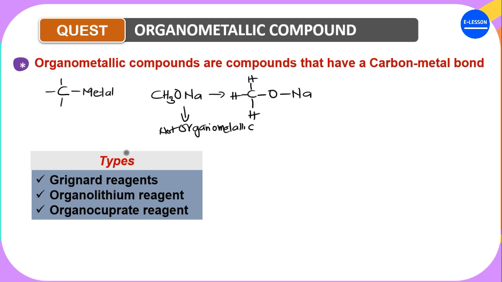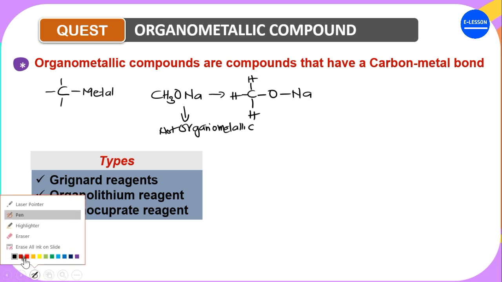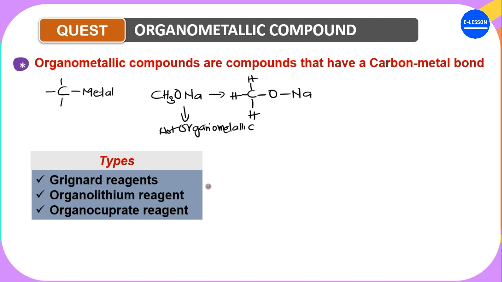Examples of the organometallic compounds that we are going to treat are the Grignard reagents. The Grignard reagents are called organomagnesium compounds, which were discovered by Victor Grignard.